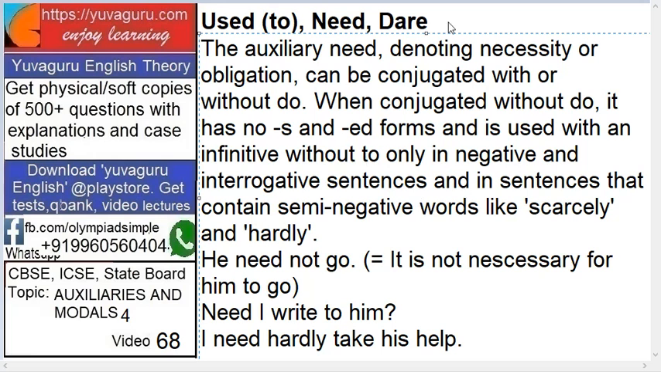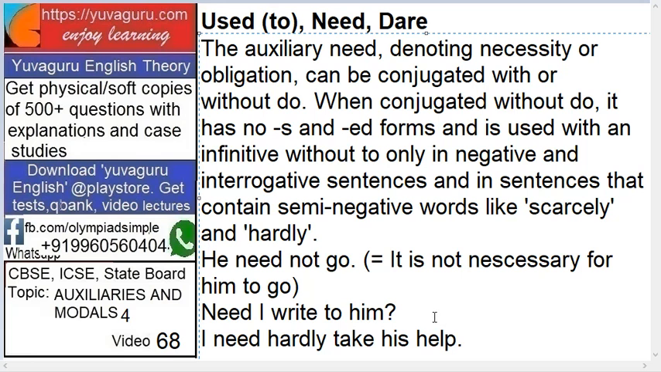So here this para is quite big, so we need to break this with examples. Need denoting necessity or obligation can be conjugated with or without do. Means it can be conjugated with or without do. He need not go. It is not necessary for him to go. When conjugated without do, it has no s or ed. See here, is there something related to do? No, he need not go. So it doesn't have s or ed, means needs or needed.